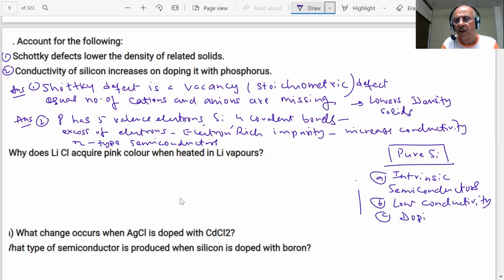What is doping, students? Doping is the process of addition of some impurities in the pure type semiconductors to increase their conductivity. There are two types of doping, N type and P type. What is P type of doping, students?